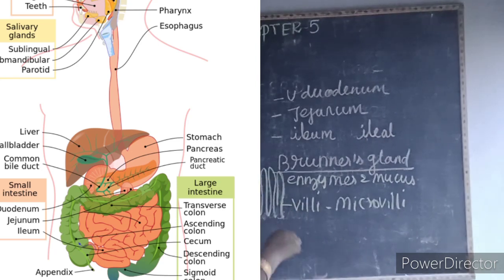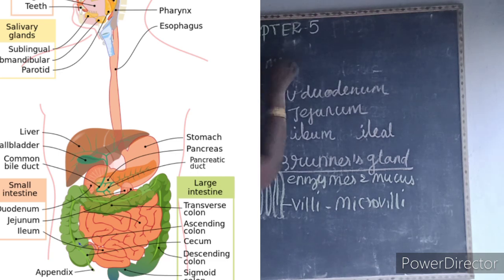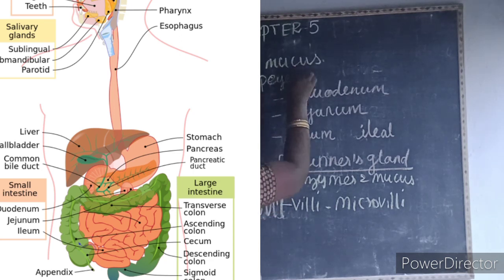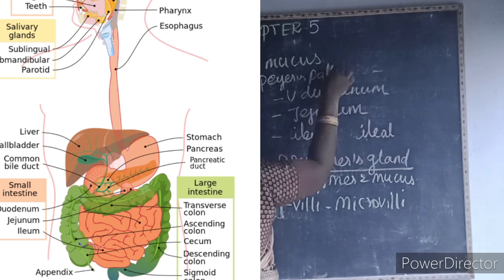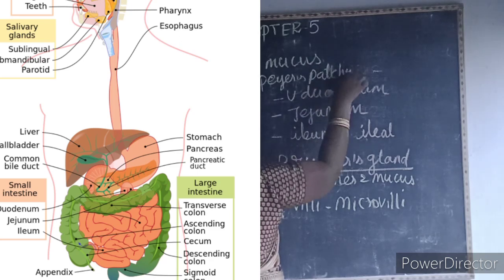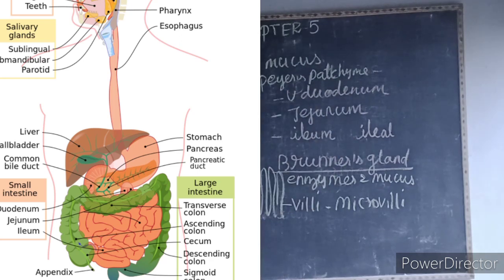Goblet cells are a 1 mark question: the goblet cells secrete mucus. Also the lymphatic tissue, that is known as what? Peyer's patches, which produce the lymphocytes.